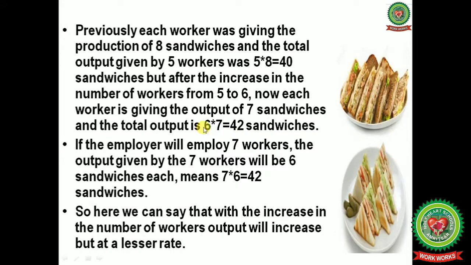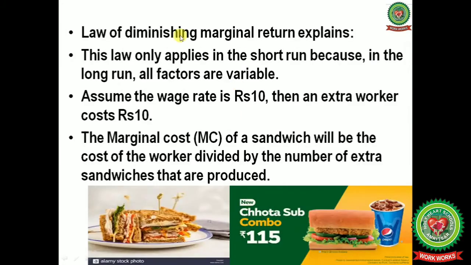That is, 6 is the number of workers and 7 is the output, that is the number of sandwiches. If the employer employs 7 workers, the output given by the 7 workers will be 6 sandwiches each, meaning 7 multiplied by 6, which equals 42 sandwiches. So here we can say that with the increase in the number of workers, output will increase but at a lesser rate. This is the law of diminishing marginal returns.